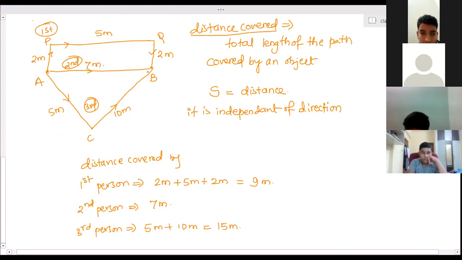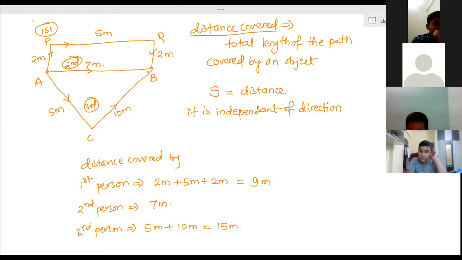Is it clear? So whenever they ask you to find the distance covered, you have to find all the lengths he has covered. You have to add the lengths of every path he has covered. You have to keep adding. You are not supposed to subtract anything.